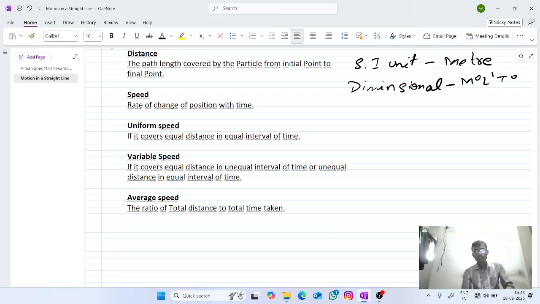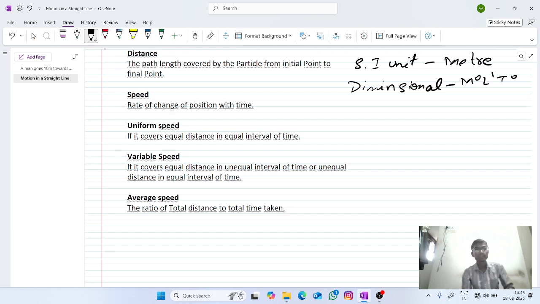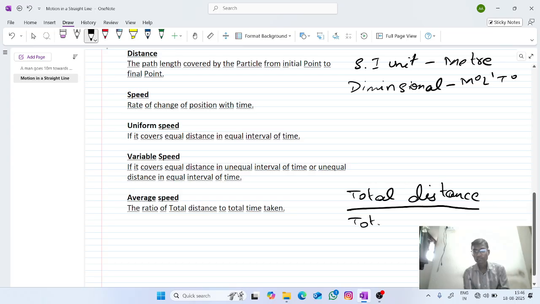Average speed means it is the ratio of total distance divided by total time taken.